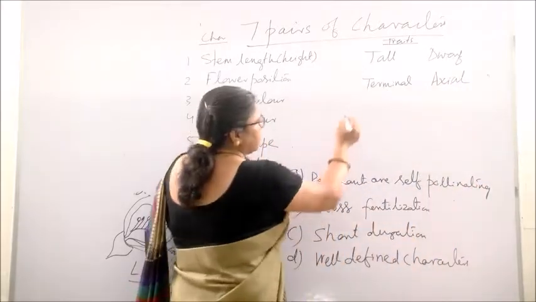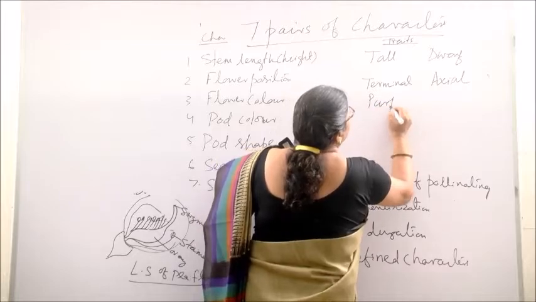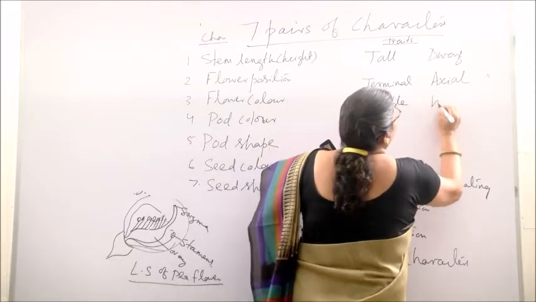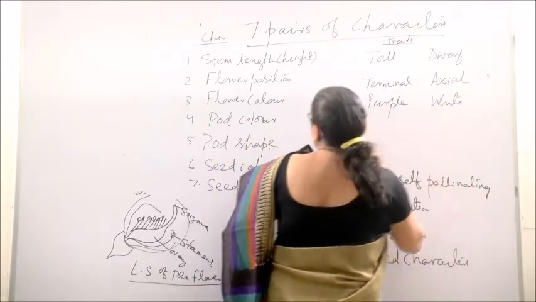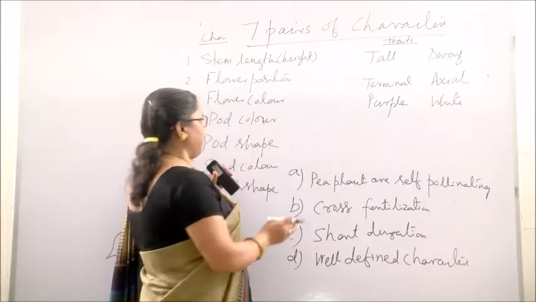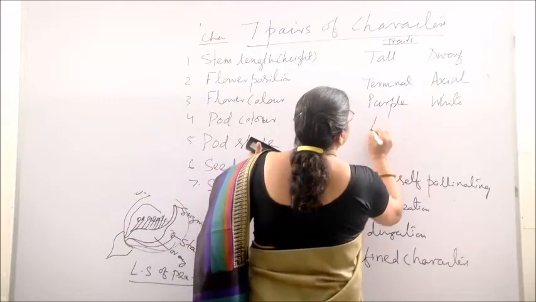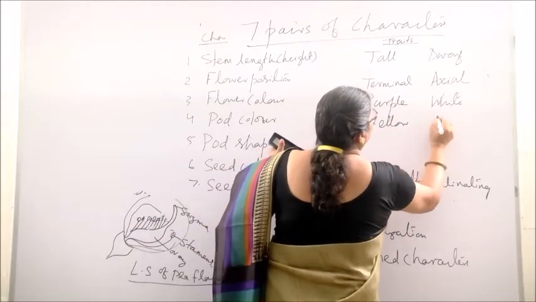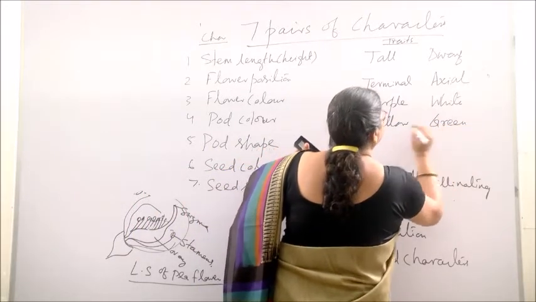Then flower color, as I have already told you, some are having purple flower and some are having white color flower. Pod means fruit of the pea plant. The pod color is yellow and green.